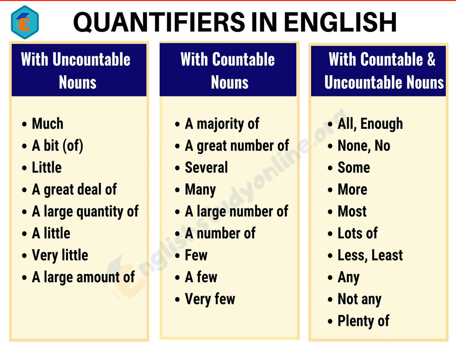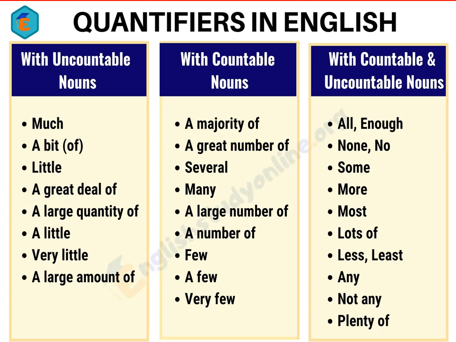This table gives you a list of quantifiers that go with uncountable nouns, another list which goes with countable nouns, and another list that goes with both, either countable or uncountable. To name a few from each category, with uncountable nouns you can have quantifiers like much, little, a large amount of, a great deal of, and so on.